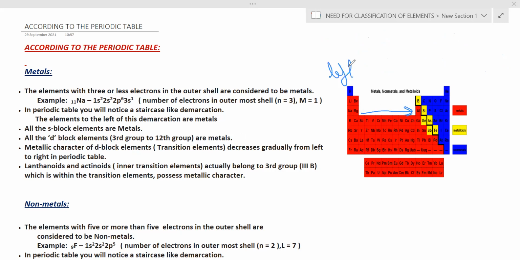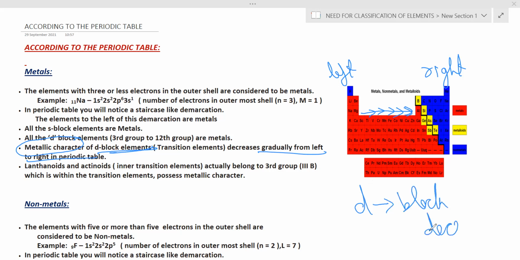This is the left side of the periodic table, and this is the right side of the periodic table. These D block elements are moving from left to right. So as we move from left to right in a periodic table, the metallic character of D block elements keeps on decreasing. D block elements' metallic property decreases as we move from left to right.